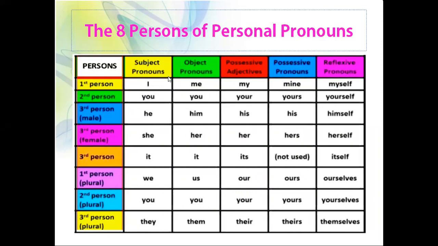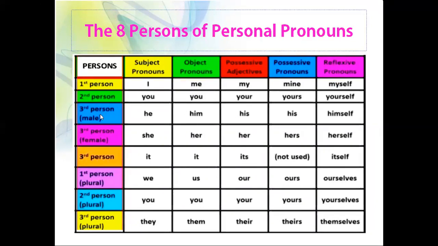Then in possessive adjective, it changes into my. Then possessive pronoun, mine. Reflexive pronoun, myself. Then second person, you. Object pronoun, you. Possessive adjective, your. Possessive pronoun, yours. Reflexive pronoun, yourself.